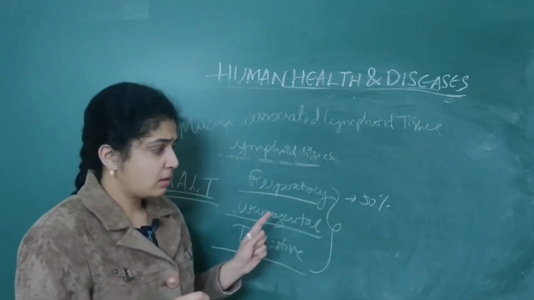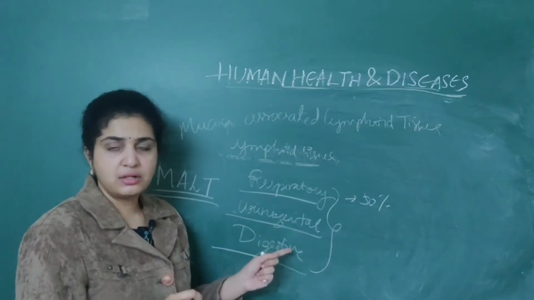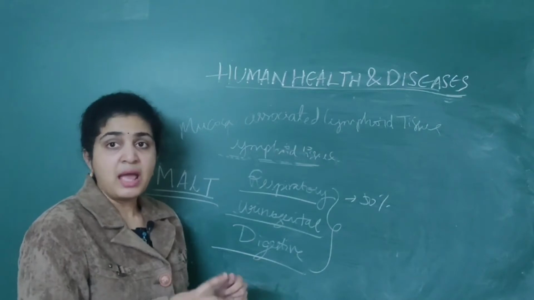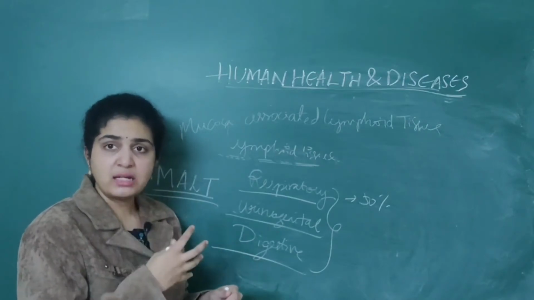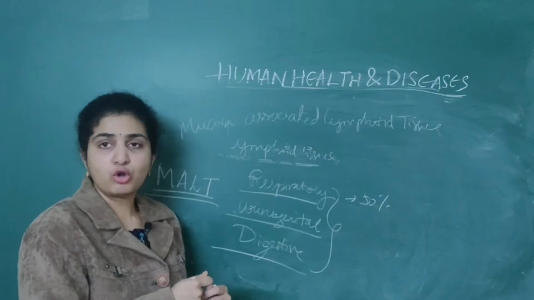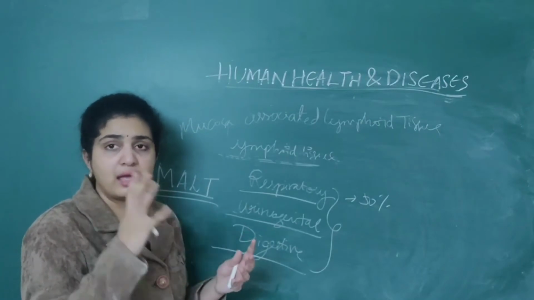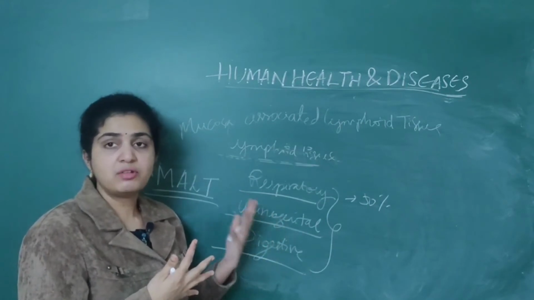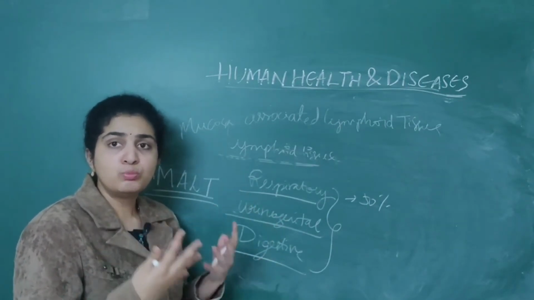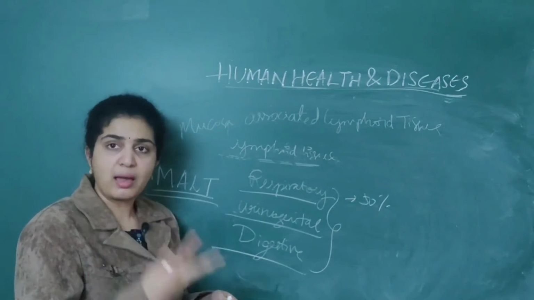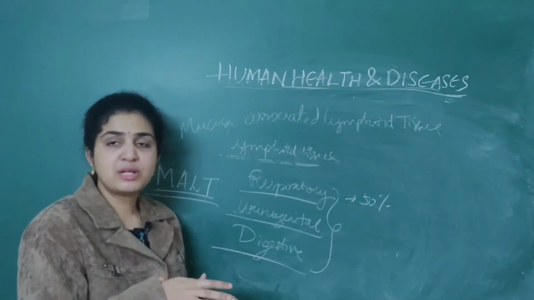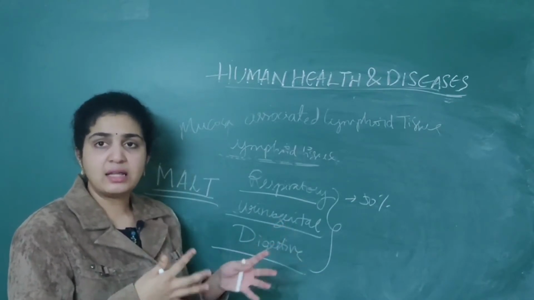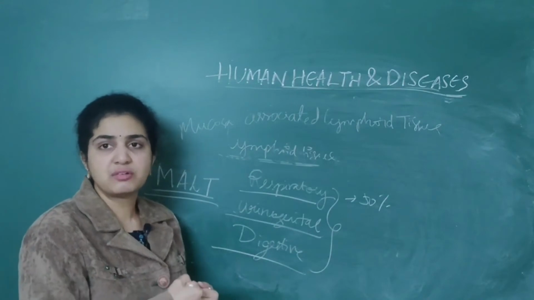Along with that, lymphoid tissue is also present there, to trap the microorganisms which enter. Mucosa alone can't do any work, so it is associated with lymphoid tissue to trap more foreign particles which enter our body and to prevent diseases. So this also acts as a good immune response for our body.